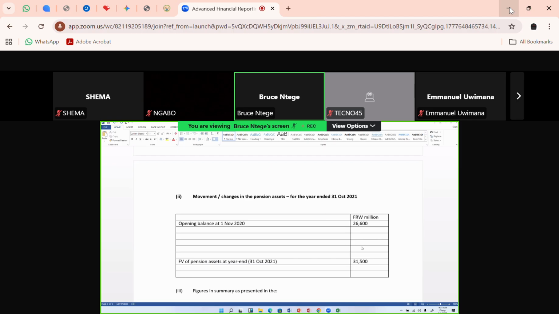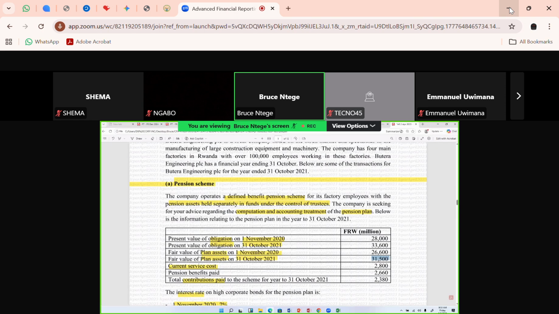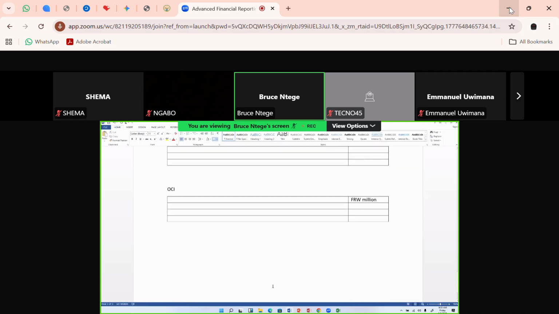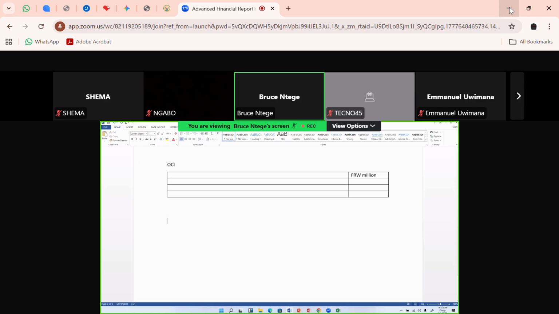In the exam, you're earning marks. Those are half mark, half mark. They call them posting marks. You're posting them rightfully. Now, as a must, there's a current service cost. So what do I do with the current service cost? Perhaps I can put it down here to say that these are basically my accounting journals or my workings. So my current service cost, I am debiting it in the P&L, okay, as an expense, while I'm crediting the pension obligations account.